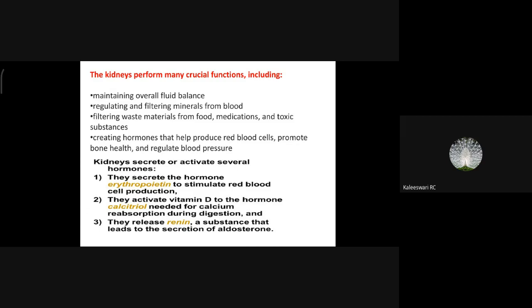So the kidneys filter waste material from food, medications, and toxic substances, and create hormones that help produce red blood cells, promote bone health, and regulate blood pressure. Means sometimes the kidney creates hormones that help to produce red blood cells, promote bone health, and regulate blood pressure. Now, can you answer me, which hormone produced by the kidney regulates blood pressure?